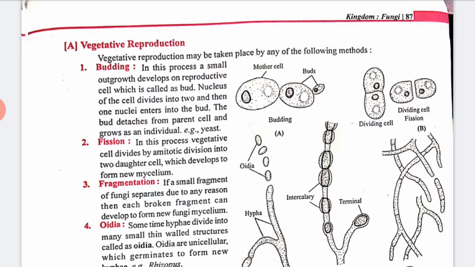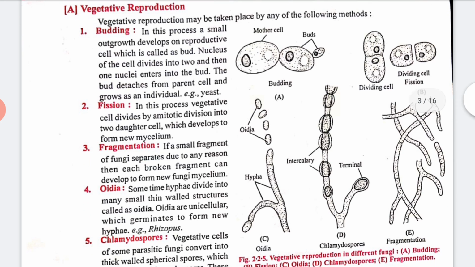Next we have fission. In this process vegetative cells divide by amitotic division into two daughter cells. As you can see in diagram B, it is divided into two daughter cells which develop to form a new mycelium. Clear? This is known as fission.